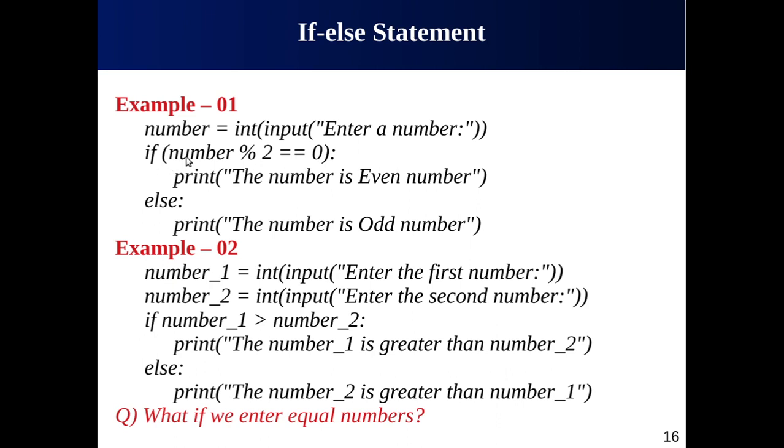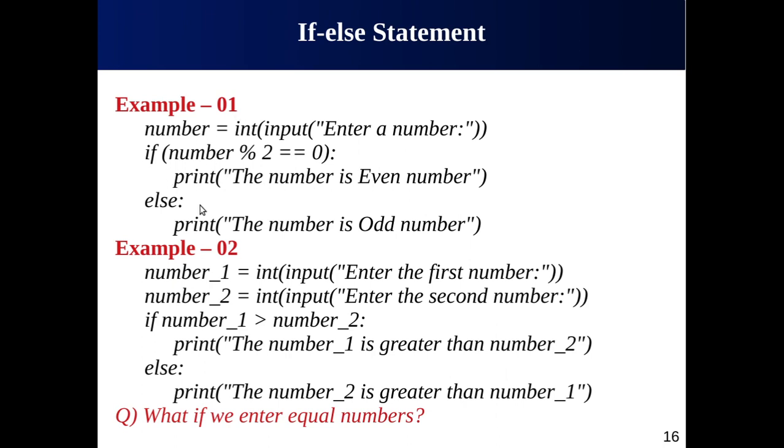Now here in this statement, we actually have two different types of operators, the modulus operator and the equal operator. One is used for finding the remainder, while the other is used for comparison. Here the decision is based on the remainder of the division, right? Let's suppose the user has entered 10. Here in this line, 10 will be divided by 2. 10 divided by 2, 2 fives are 10, remainder is 0. 0 is equal to 0. Yes, the condition is true. If the condition is true, then this statement will be executed. It will print that the number is an even number.